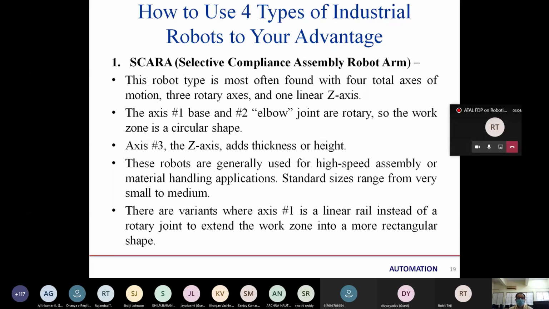height. And if we want to increase the axes, then it will give additional flexibility. So these robots are generally used for high-speed assembly or material handling applications. Their standard sizes are from very small to medium. There is also a variant where axis 1 is a linear rail instead of a rotary joint, so that it can extend the work zone into a more rectangular shape.